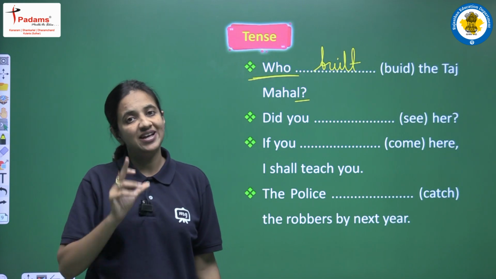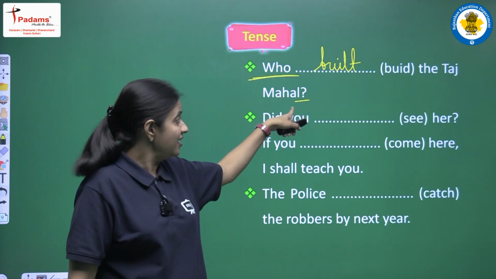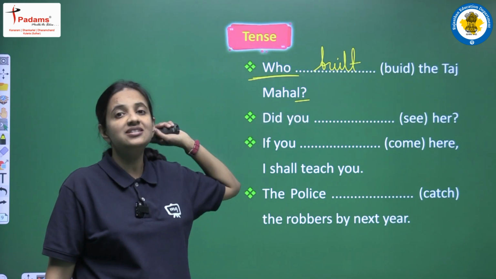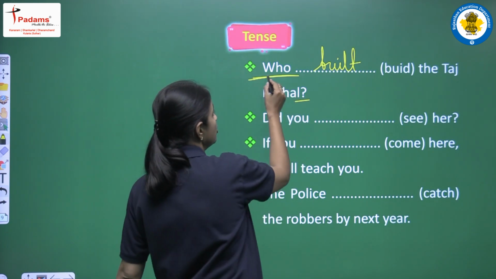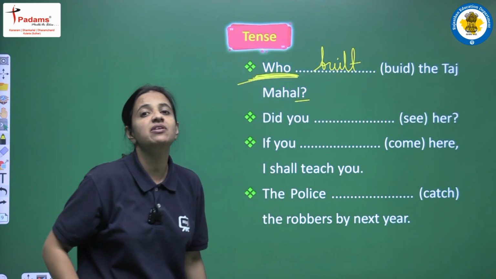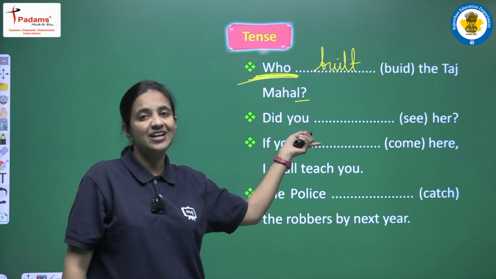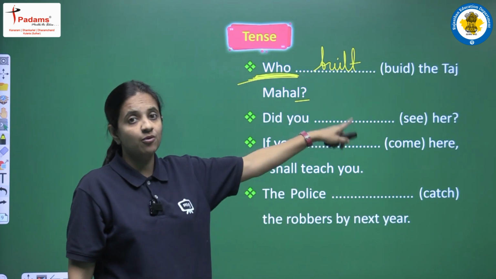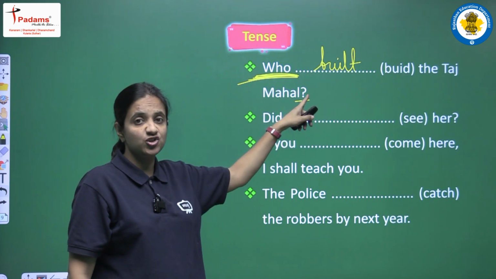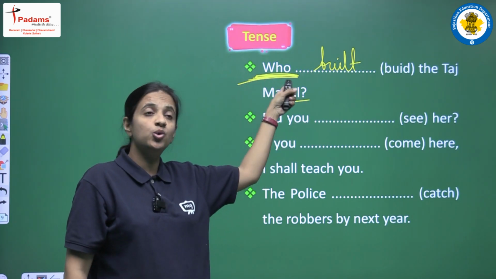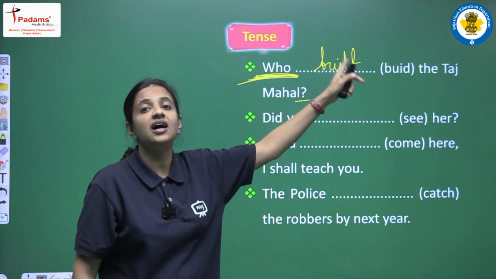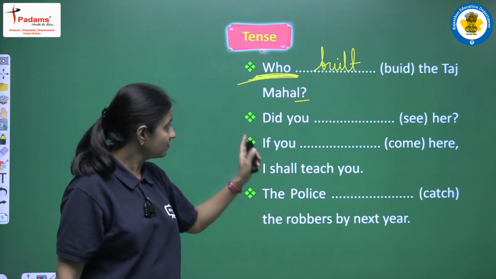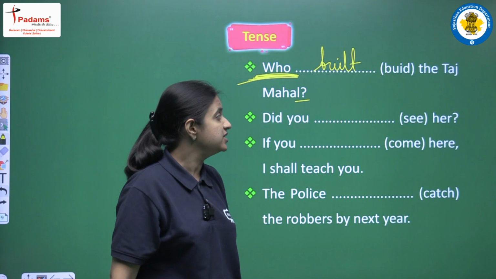So again, this is a little bit tricky. Here you have to be very careful that yes, we are having a question word, but because we are having who as a WH word, we do not use did plus first form here. We will use second form because the answer of this question will replace this word who. Who built the Taj Mahal? Clear?